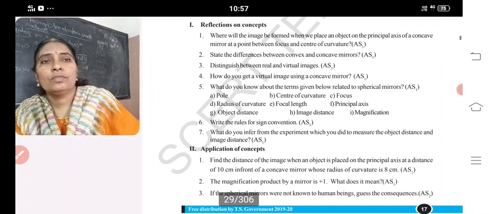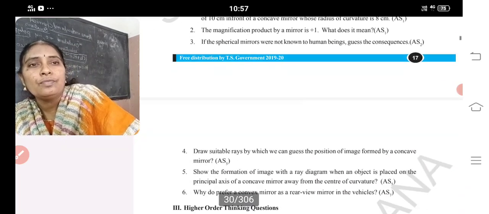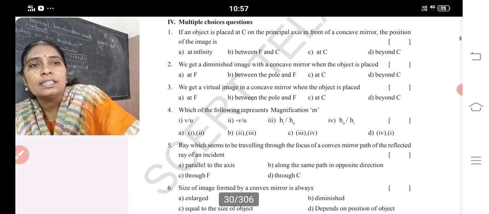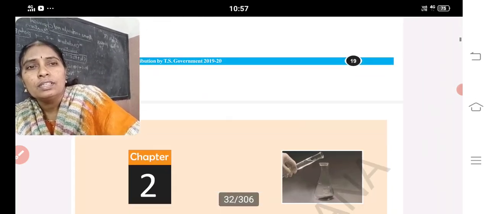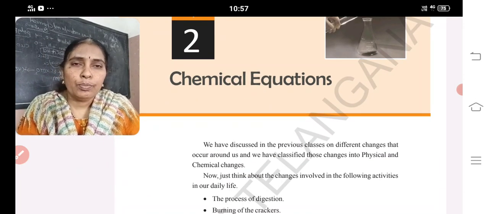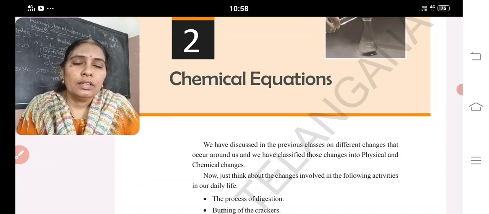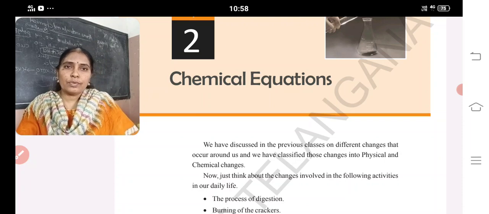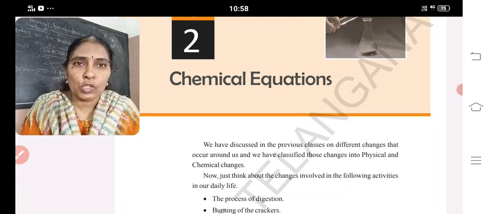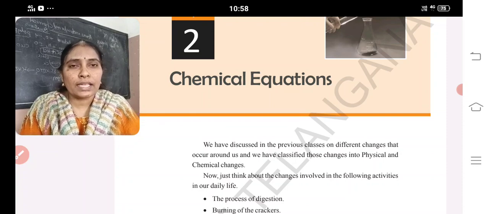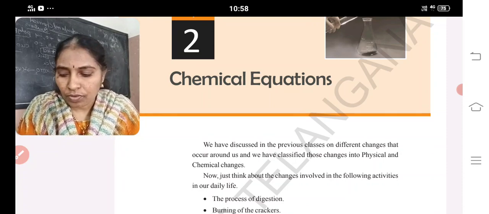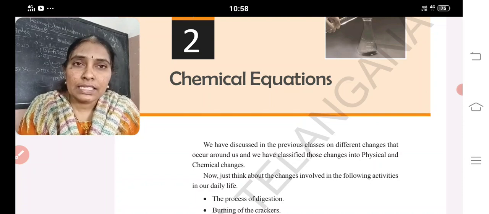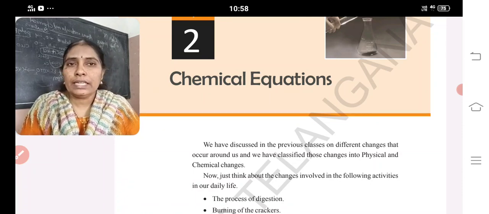Okay, with this we completed the revision of the first lesson. What we have discussed in the first lesson: we discussed the pole. The midpoint of the curved surface is said to be the pole, and the center of curvature is where all the normals will converge, or if you draw any perpendicular to the curved surface, from that point it is the center of curvature. The line which passes through the pole and center of curvature is said to be the principal axis, and the distance between the pole and center of curvature is said to be the radius of curvature.